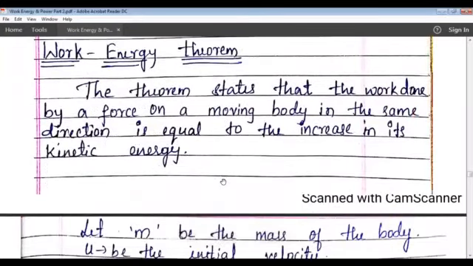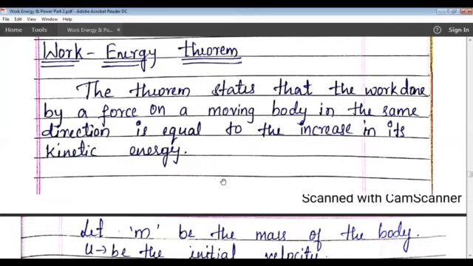Next, we have the work energy theorem. This theorem states that the work done by a force on a moving body in the same direction is equal to the increase in its kinetic energy.